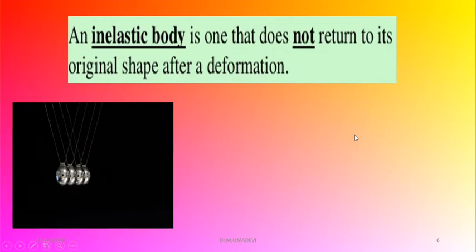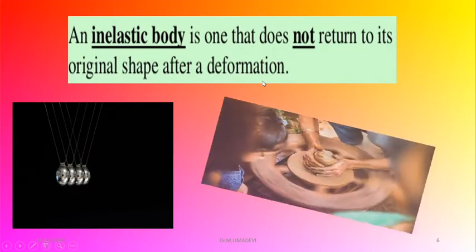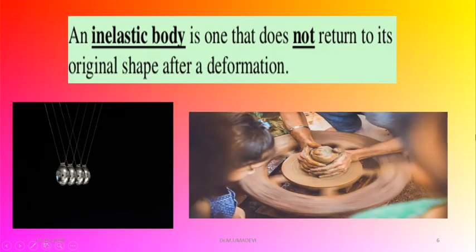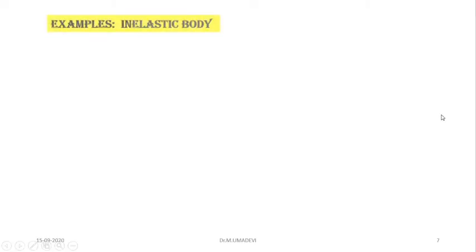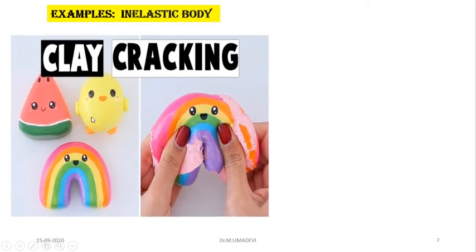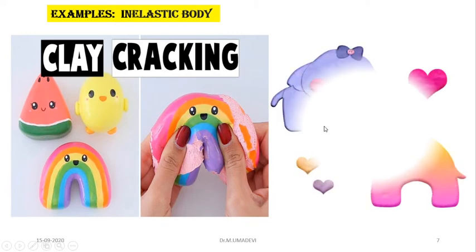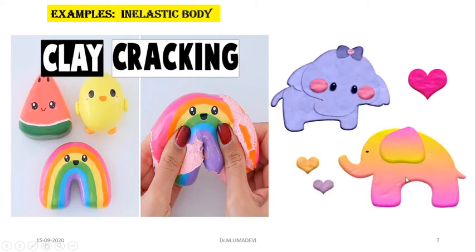Then metal ball is an example for inelastic body. Then clay is another example for inelastic body. So again, I have given an example here. We can make it into any shape, but it won't come to the original shape again. So it is called an inelastic body.